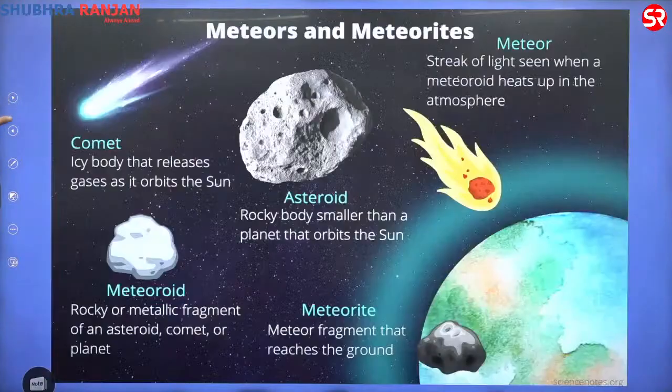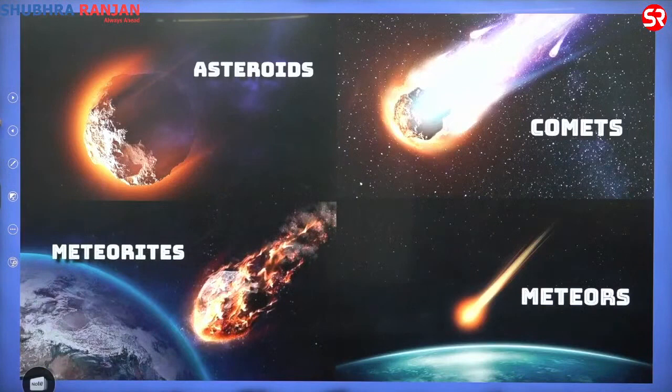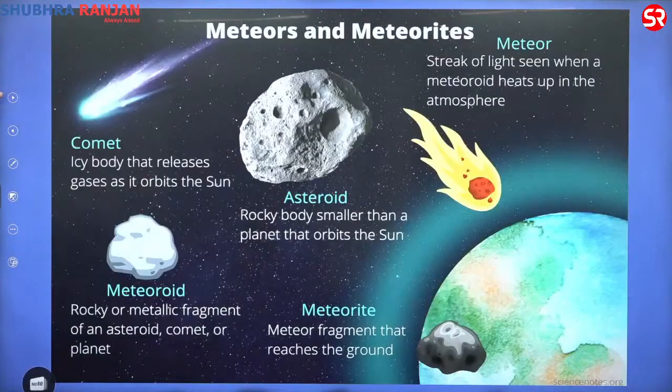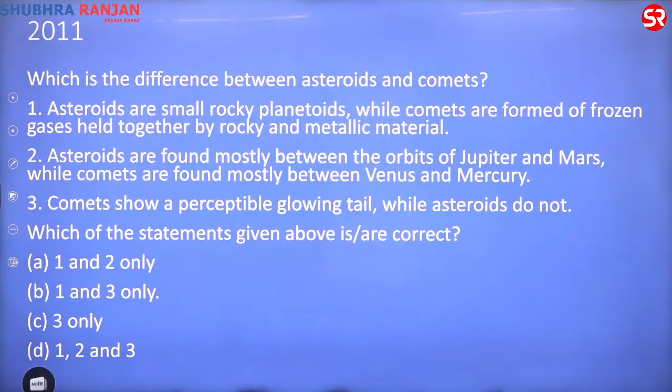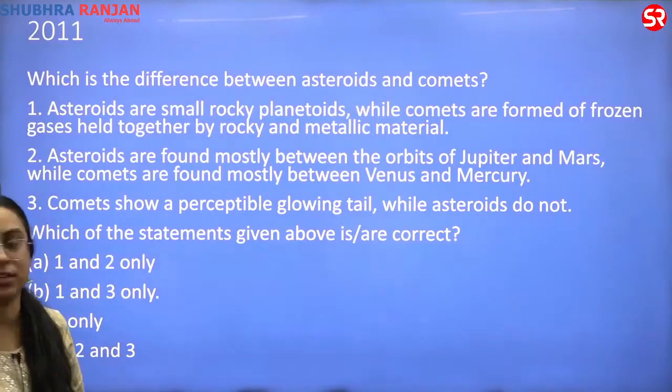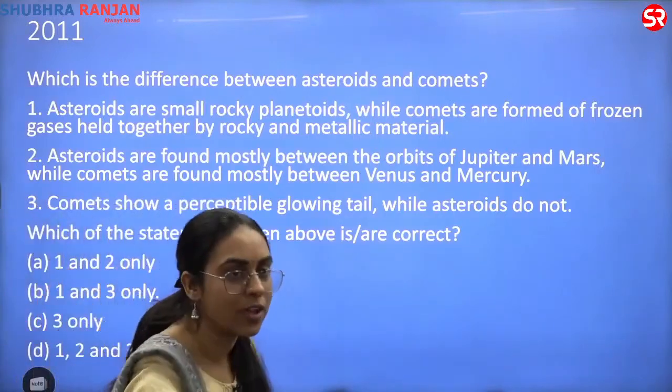We were looking at some of them. What is an asteroid? What is a comet? What is a meteor? What is a meteorite? We have already seen these terms. This was the question that was asked in 2011. Please try to read the question.